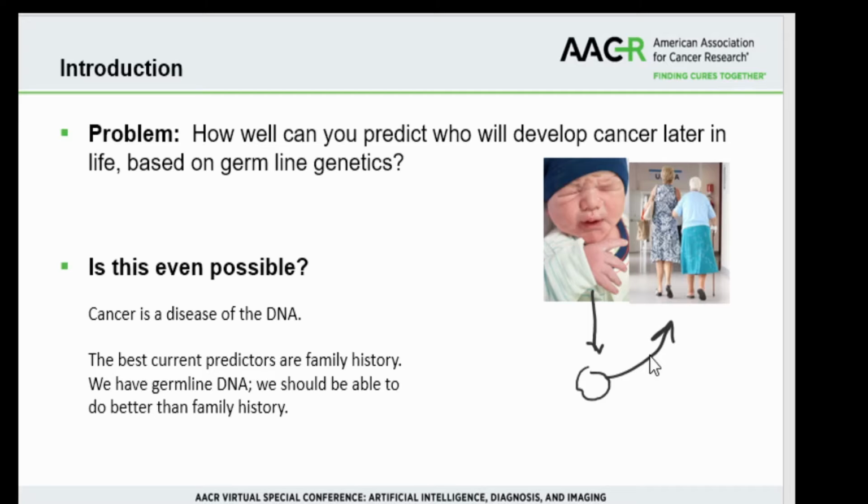Why? Because the best current predictors of cancer are family history of cancer. So we should be able to do even better than a simple family history by analyzing germline DNA. But we can't. Why is that?